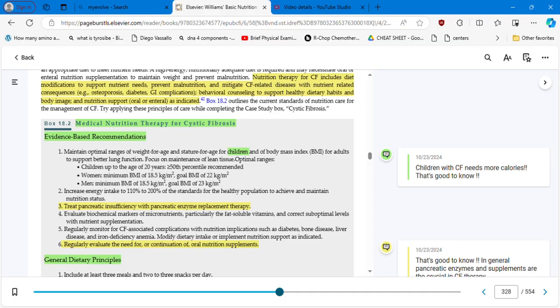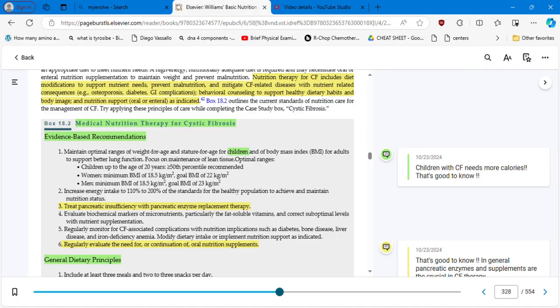One thing that I want to explain here is that if you are not absorbing the macro and micronutrients in the regular way, your mental status is going to change. It's going to suffer. Remember the connection between the gastrointestinal tract and the brain. So, medical nutrition therapy for cystic fibrosis.